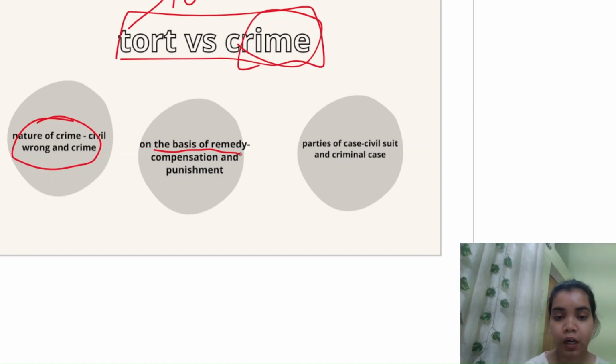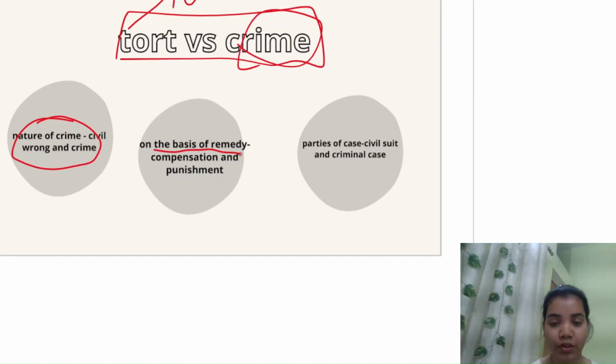But in case of crime, the case is not so. In case of crime, the defendant is punished for it. He has to go to prison for a certain number of years or months or maybe lifetime imprisonment, whatever it is, on the basis of the nature of crime committed. So in crime the person gets jail, a prison term. But in tort, the remedy is monetary compensation.